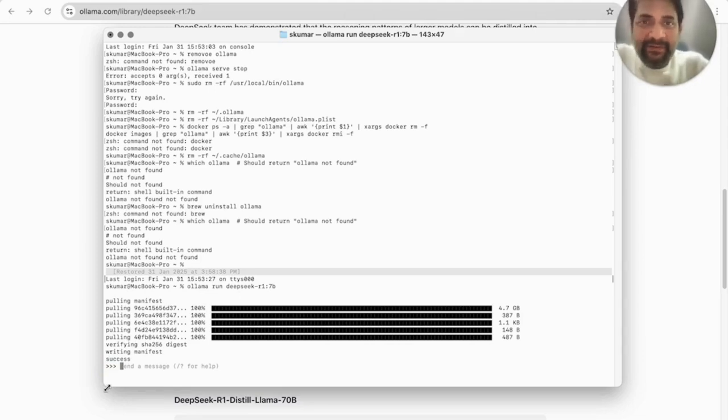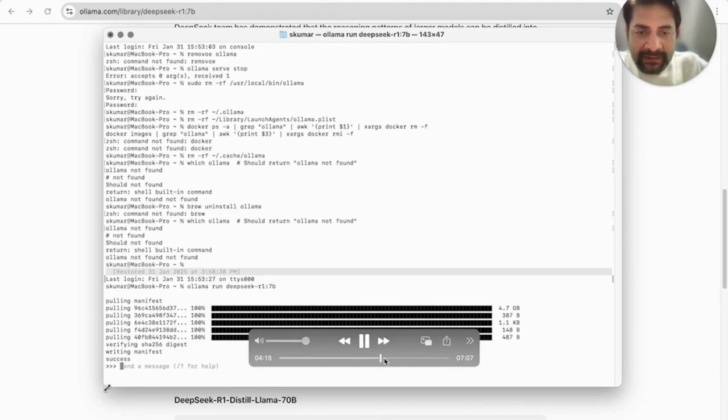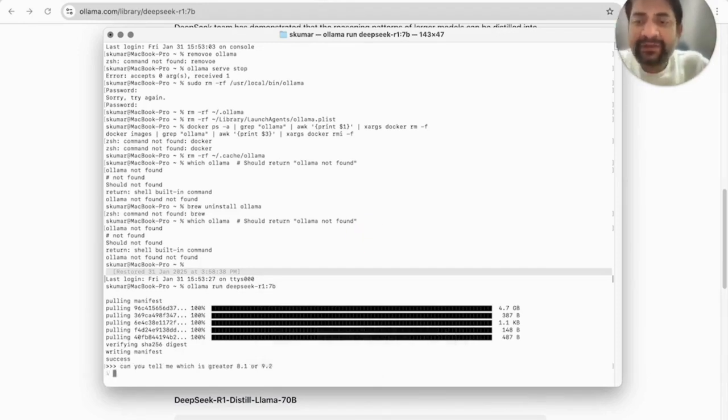The message that I would have typed on the DeepSeek website, I type over here. The first question that I ask is, can you tell me which is greater, 8.1 or 9.2? And now DeepSeek is doing the thinking process, and you will see exactly how it thinks, like on chat.deepseek.